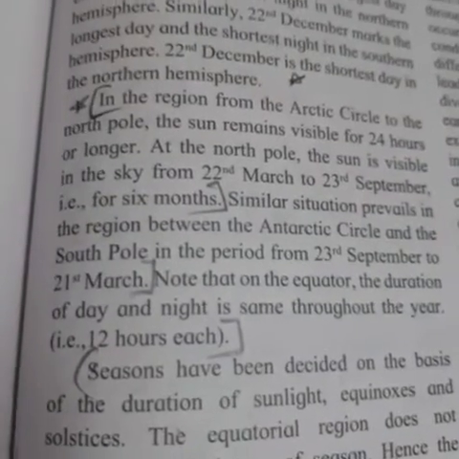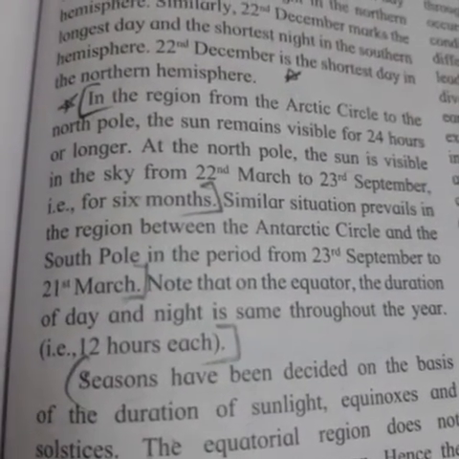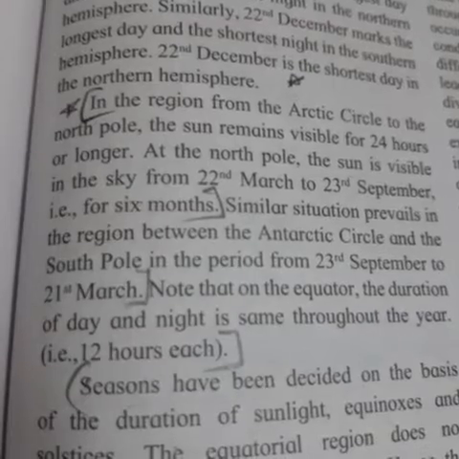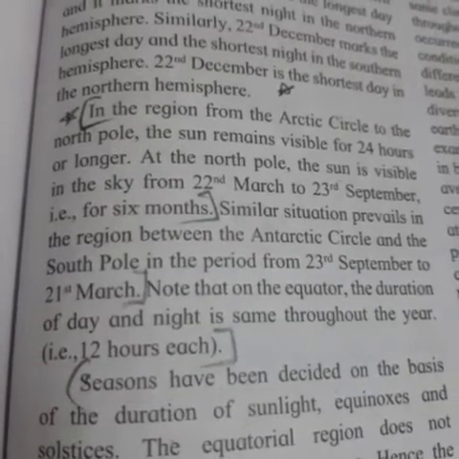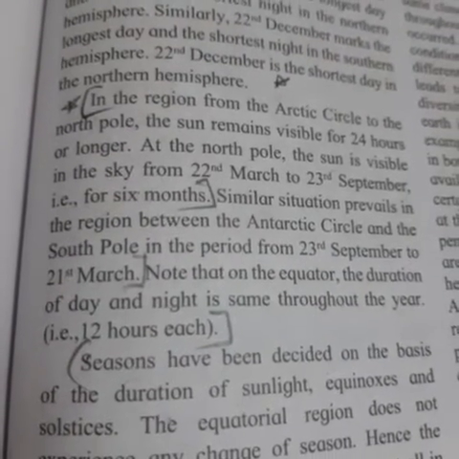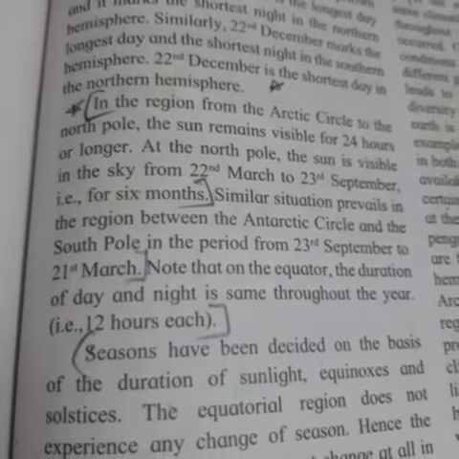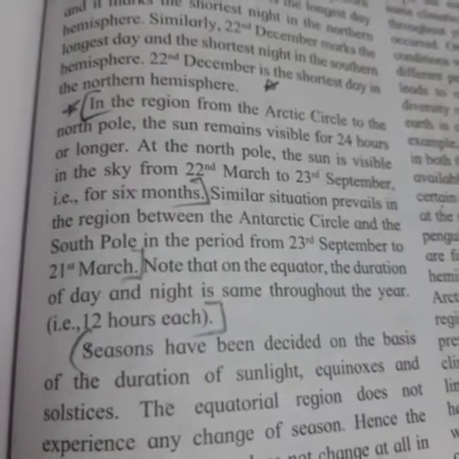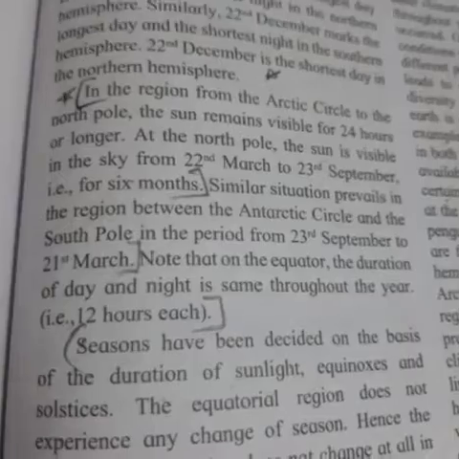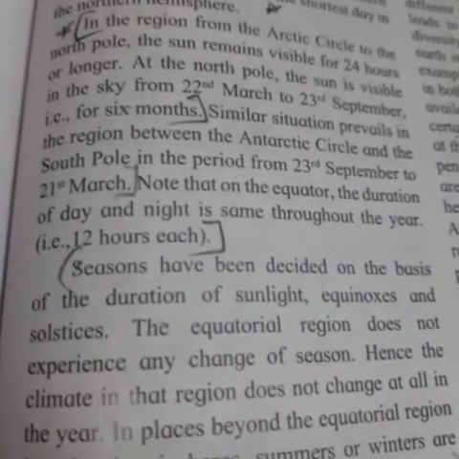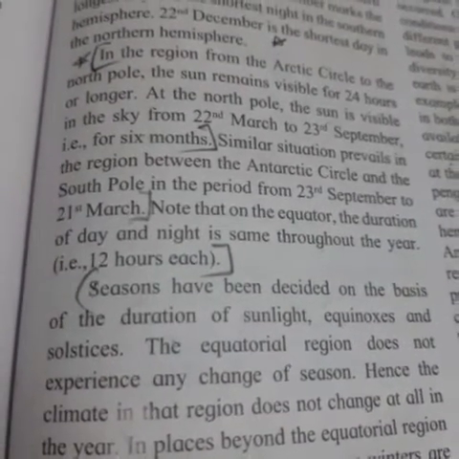In the region from the Arctic Circle to the North Pole, the sun remains visible for 24 hours or longer. At the North Pole, the sun is visible in the sky from 22nd March to 23rd September. That is for 6 months.